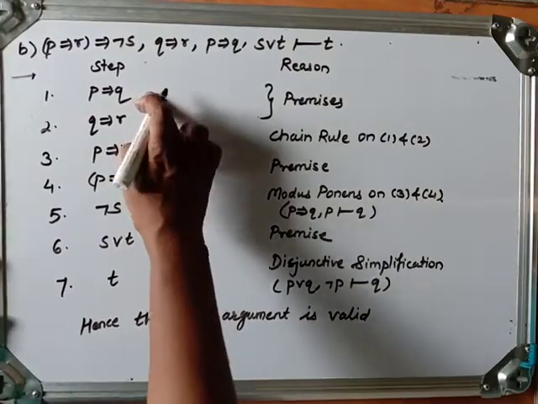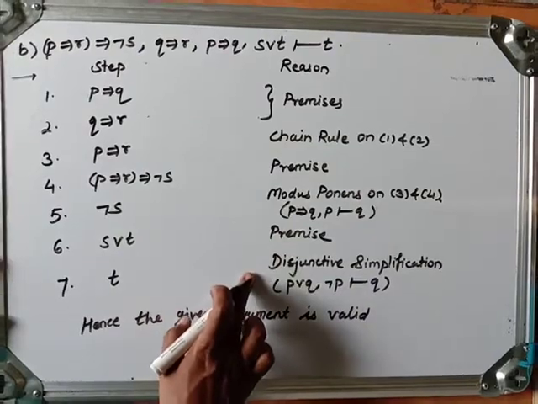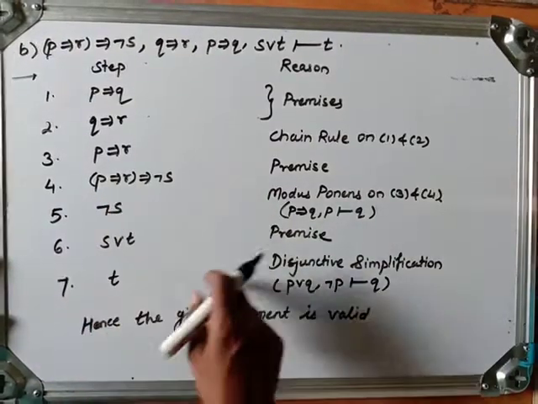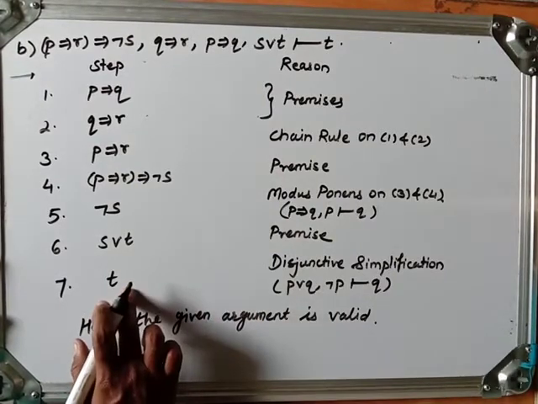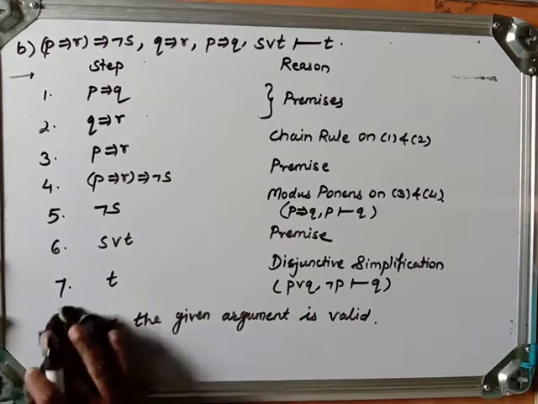We are starting from premises. We are using some premises and some rules of inference in between them, and we reach the conclusion. These things tell us that this is valid. If we don't get to the conclusion, then it is not valid.